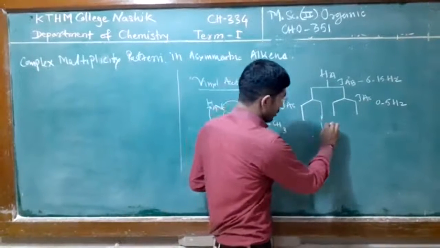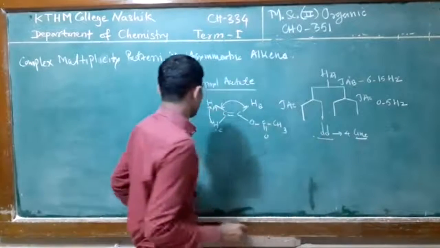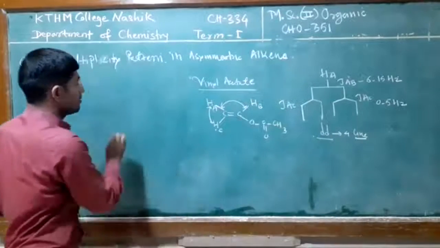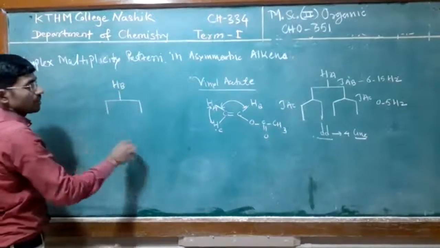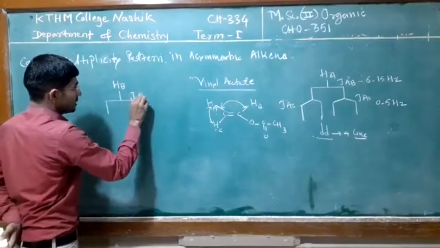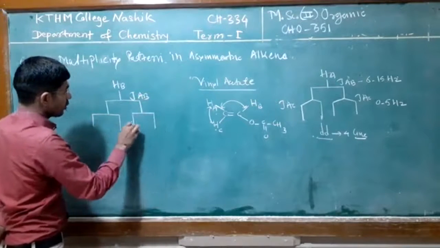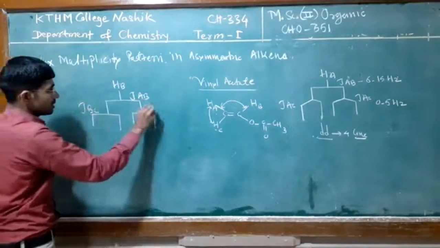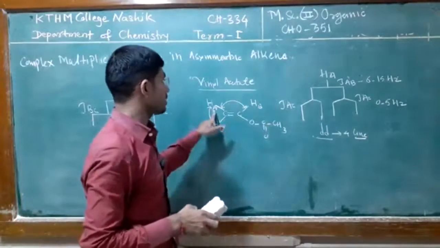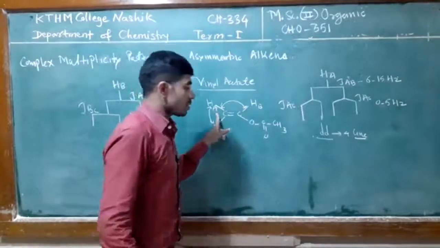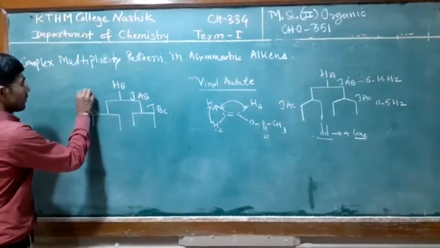So overall, how many lines do we get here? 4 lines for each proton. The same we can write for the HB proton. Firstly the HB proton is split by the proton HA, meaning cis coupling, JAB. Then this proton is split by the proton C, that is JBC. So firstly B is split by A, meaning cis coupling occurs here. The cis coupling value is 6 to 15 hertz.